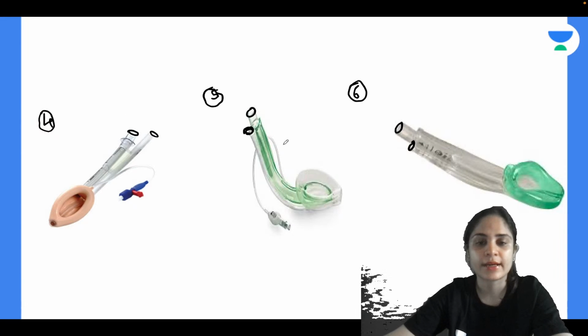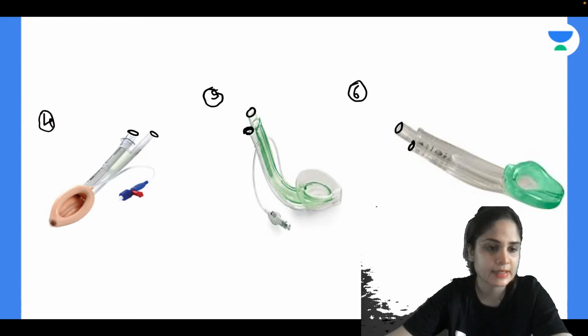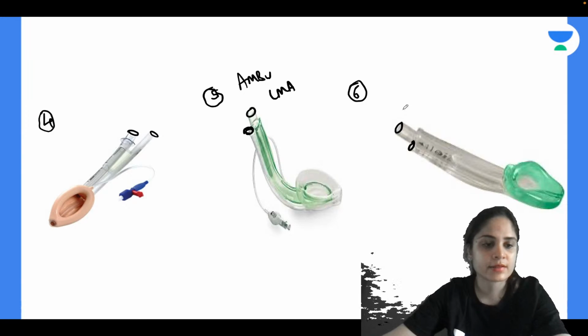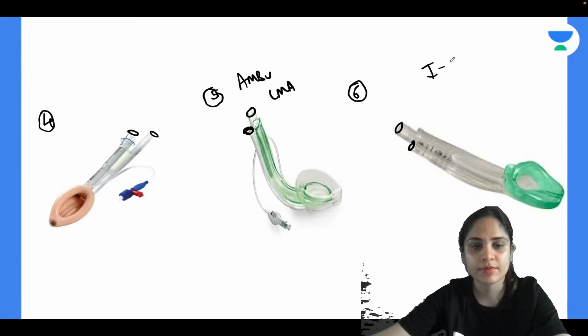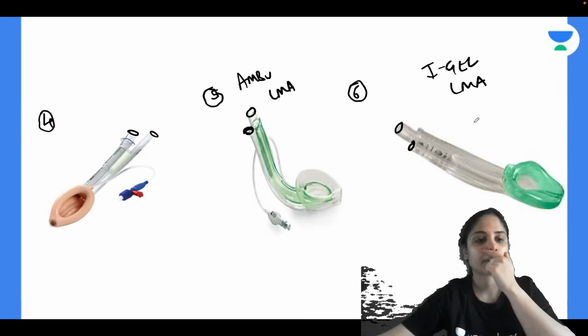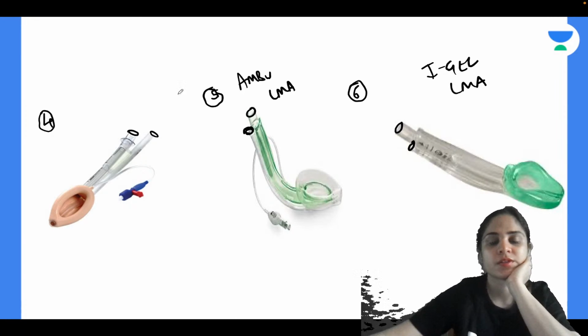So if you try to identify this, first of all, someone has identified 5. So this is a fully green color LMA. It is also called as Ambu LMA. And what is 4 and 6? 6 is iGel LMA. Very good, Swapnil. Swapnil, can you tell us what is so special about the iGel LMA? And someone identify 4, because this is also a very important LMA.